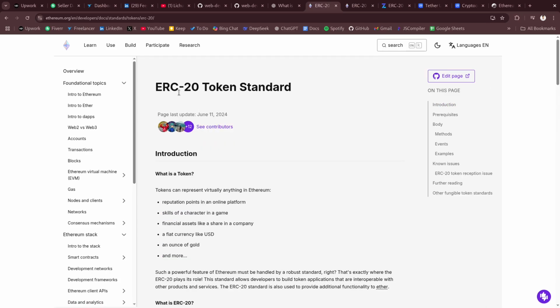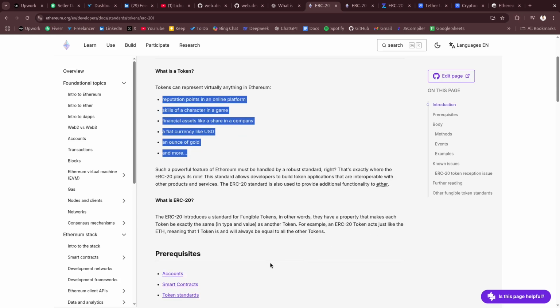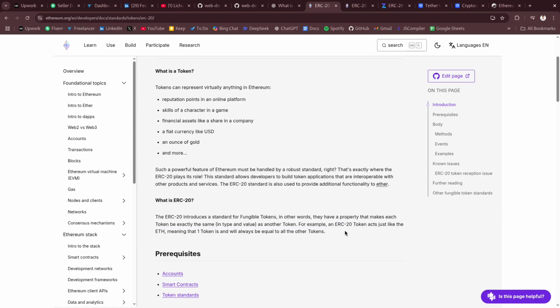If you click on this ERC20 token standard, here they say, what is a token? A token can represent virtually anything in Ethereum. Any asset you can imagine can be represented as an Ethereum token. Here they have given a few examples. Reputation points in an online platform can be a token. Skills of a character in a game can be a token. Like other things, all of them can be tokens. What I just said is written in here. If you want, you can read.